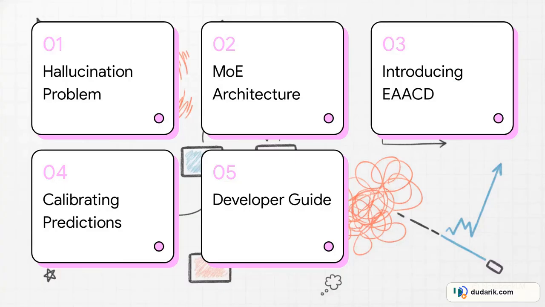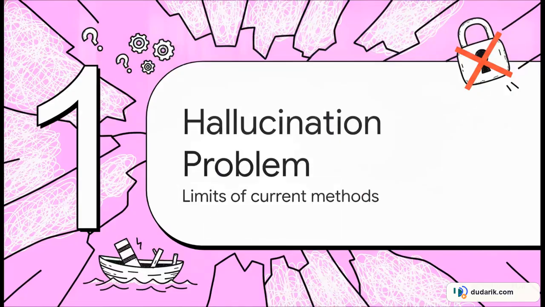Here's our roadmap for this explainer. We'll look at the hallucination problem, the MoE mystery, introduce EAACD, see how it calibrates predictions, and finally, go over a practical implementation guide. Part 1, the hallucination mitigation problem, and the real limits of our current methods.